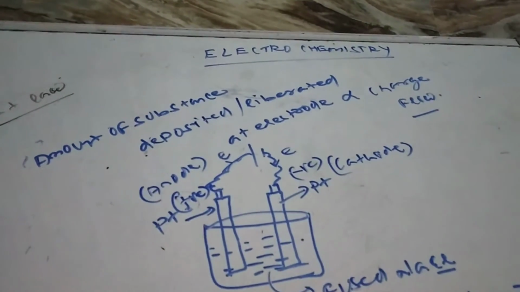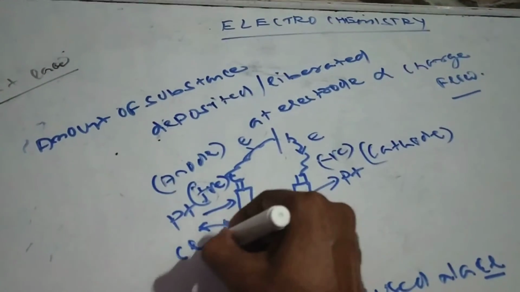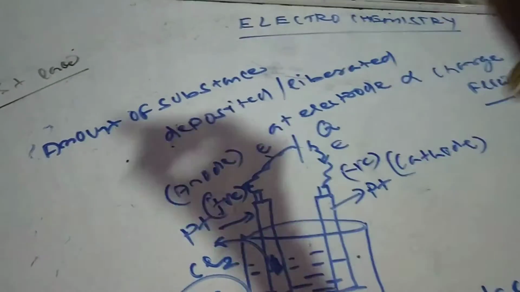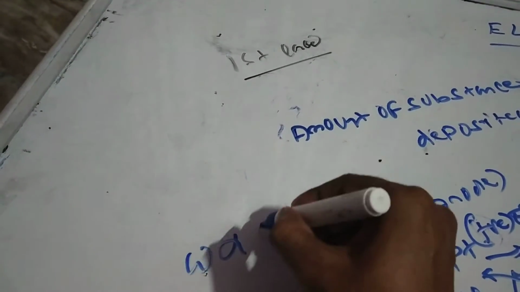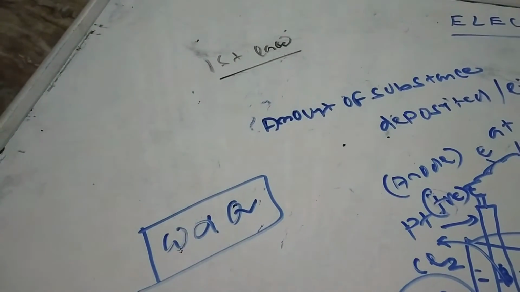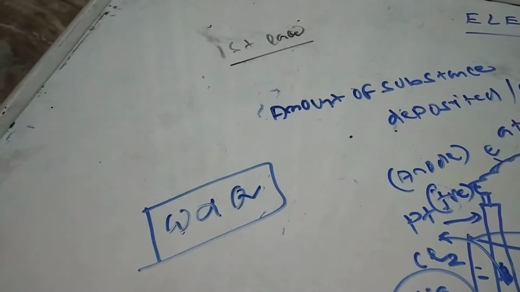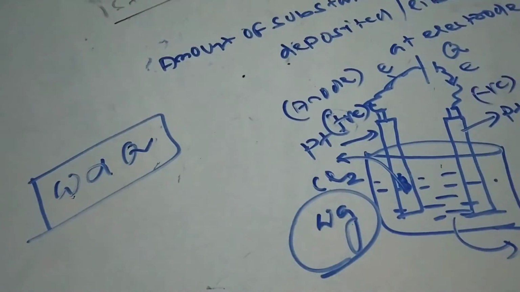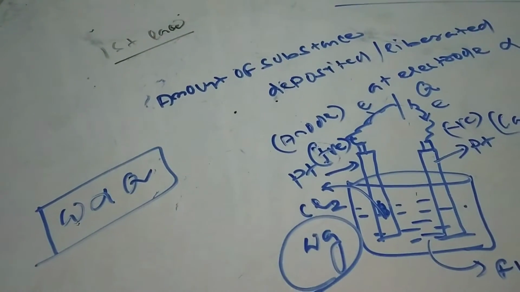So what is the meaning of it? Let's say here the chlorine gas released is W gram, and the amount of charge flow through it is Q. Then according to the first law, W should be proportional to Q, meaning the amount of chlorine gas liberated is proportional to the charge flow through it. That does not mean that whatever charge you increase, the amount of substance deposited or liberated will increase. It depends upon how much capacity of gas or substance will be liberated from the electrolyte. What is the maximum capacity?